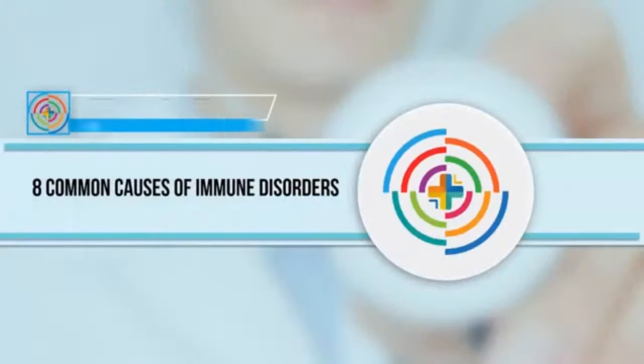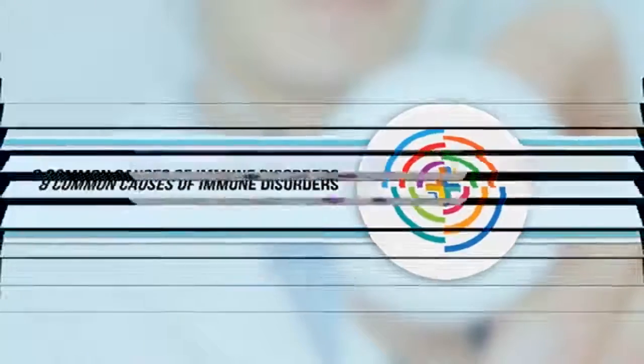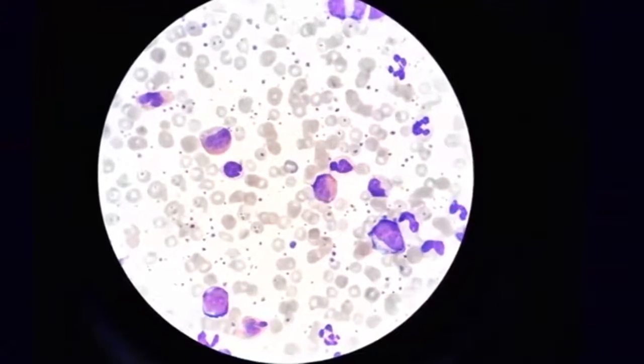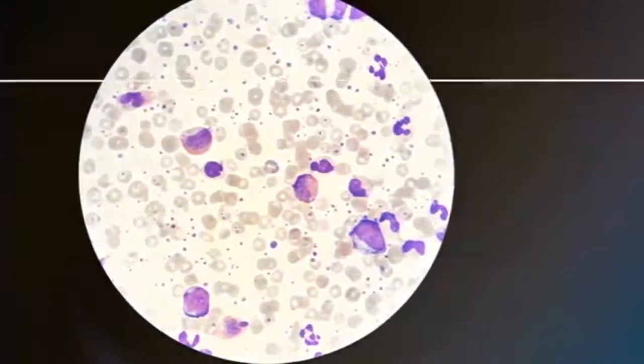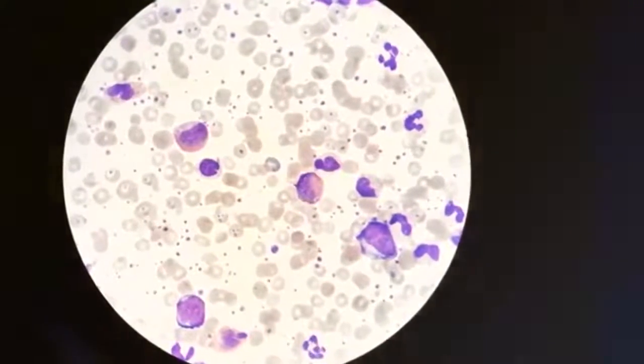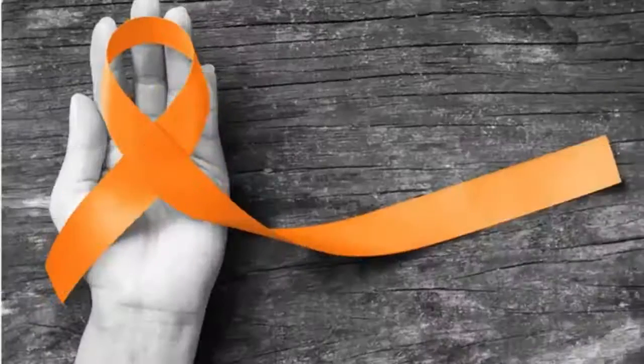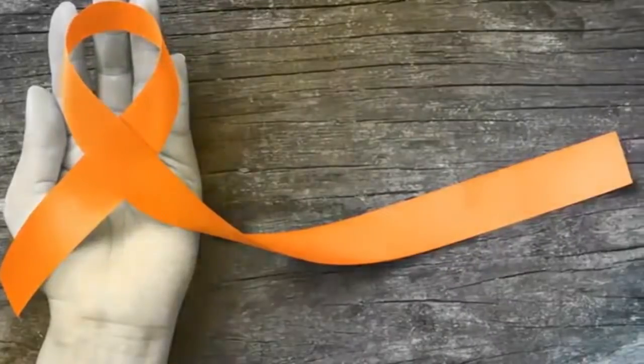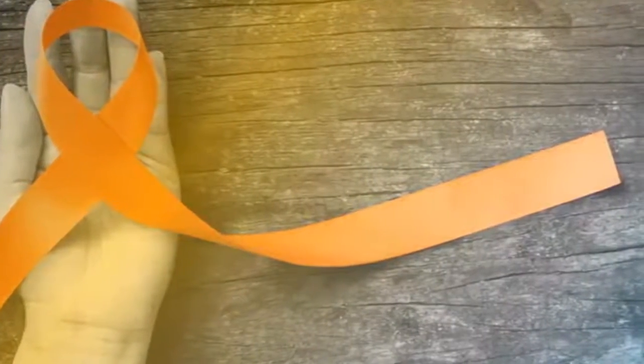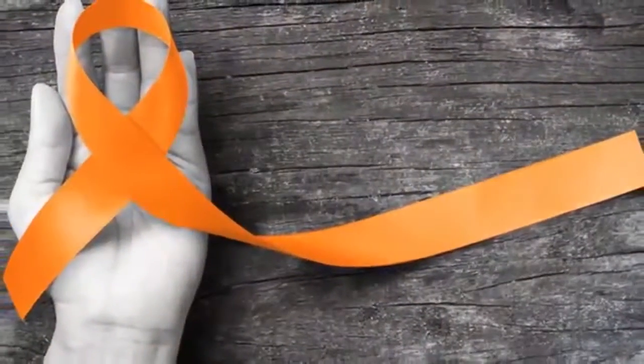Your body's immune system protects you from disease and infection, but when you suffer from an immune disorder, your immune system becomes dysfunctional and leaves the body prone to attack by invading germs and infection, typically by becoming over or underactive. The most commonly known immune disorders are lupus, affecting the connective tissues; type 1 diabetes, which affects insulin-producing beta cells of the pancreas; rheumatoid arthritis, the chronic inflammation of the flexible joints; and multiple sclerosis, the chronic inflammation of spinal cord and brain tissues.